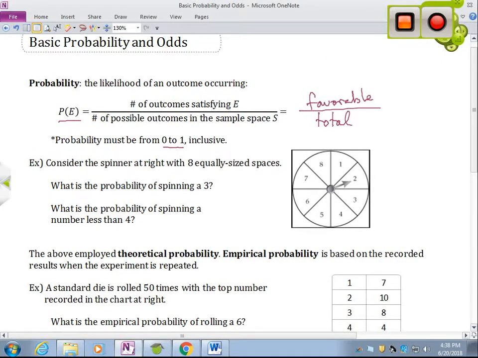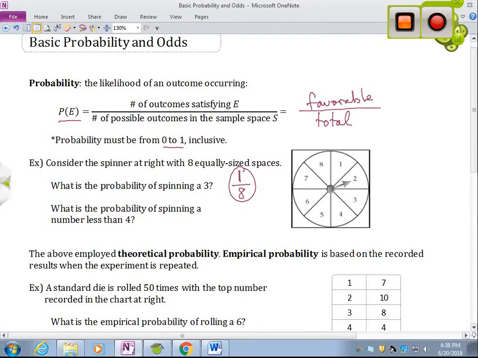All right, looking at this example, we have a spinner. We have 8 equally sized spaces, so the likelihood of each one getting spun is the same. The first question says, what's the probability of spinning a 3? Well, we might say, oh, we want a 3, there are 8 to choose from, so it's 3 out of 8, but it's not. The 3 only represents one of the spaces, so the number of favorable outcomes would be 1, and then how many total are there? 8. So our probability of spinning a 3 is 1/8.